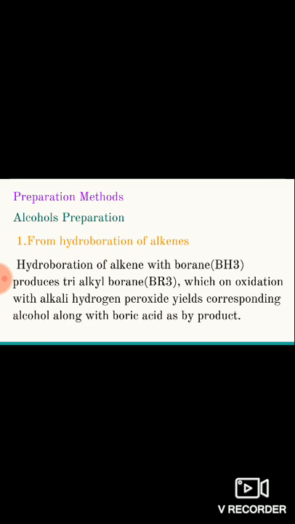This trialkoxyborane undergoes hydrolysis to form the corresponding alcohol. That is, on hydrolysis of trialkoxyborane, we get 3 moles of alcohol and 1 mole of boric acid as a byproduct.